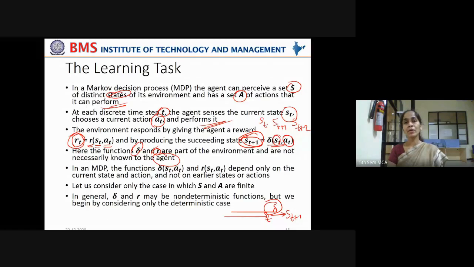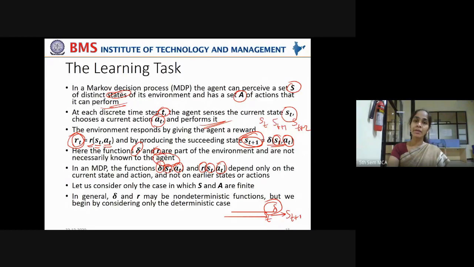So what does this Markov decision process indicate? It tells us that the change from the current state by taking an action AT, and the reward encountered by moving from the current state by taking an action AT, are dependent only on the current state and action, and not on earlier states and actions.